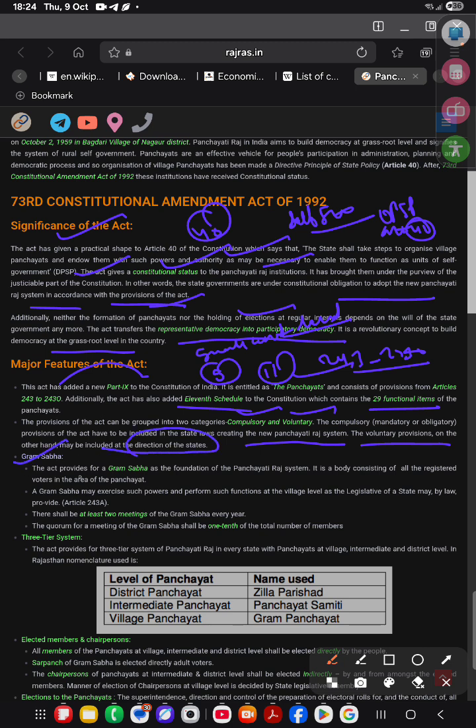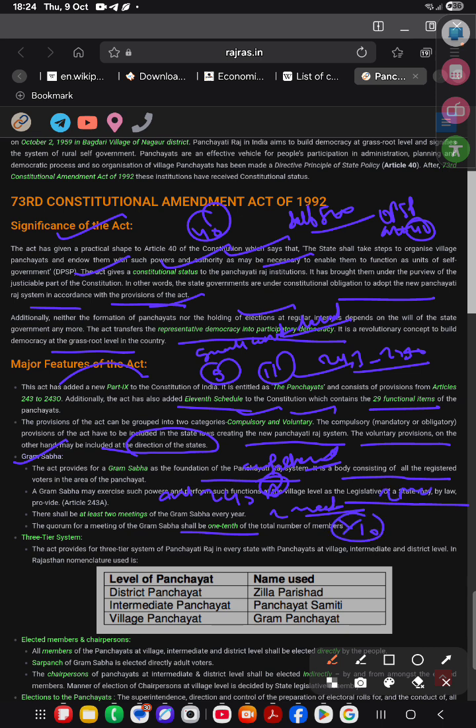Gram Sabha: the act provides the Gram Sabha as the foundation of the panchayat. It is a body consisting of all registered voters, and the Gram Sabha may exercise such powers and perform such functions at the village level as the state legislature provides by law, under Article 243A. There shall be at least two meetings in a year, and the quorum will be one-tenth.